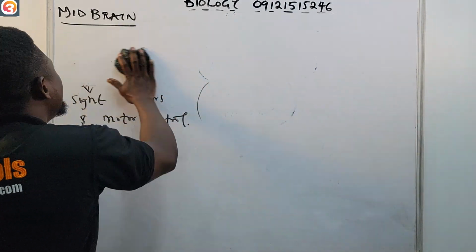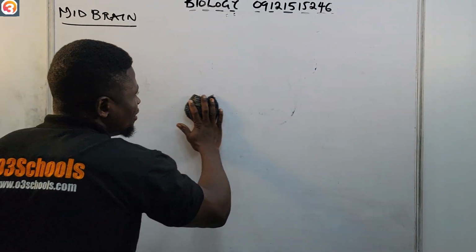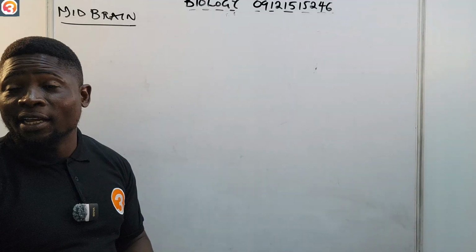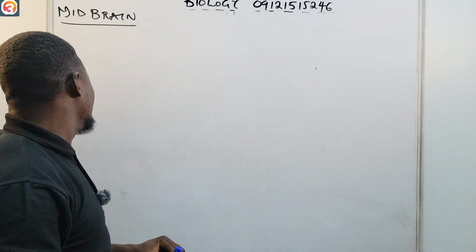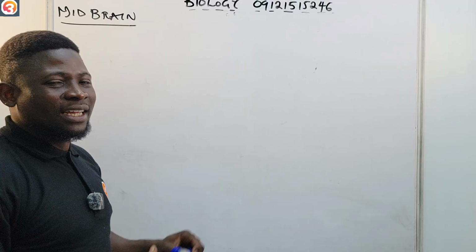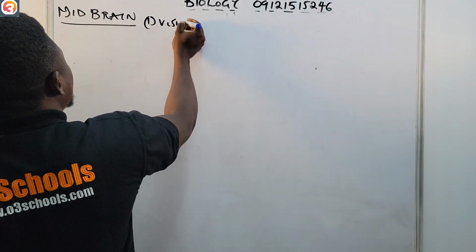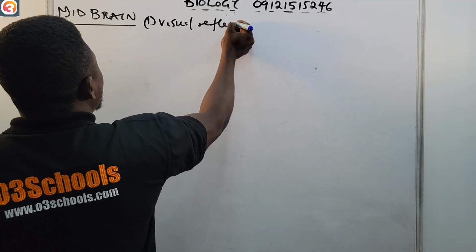Number one is visual reflexes. Just imagine that something is moving. You turn your eye to look at it, and then you are tracking it. So that turning of the head, that's a visual reflex. So one of the functions, number one, is visual reflexes.